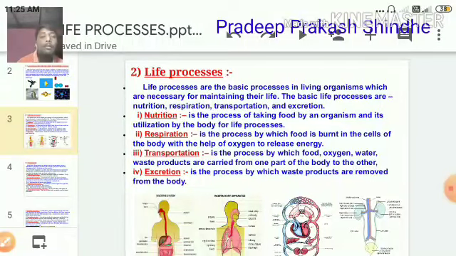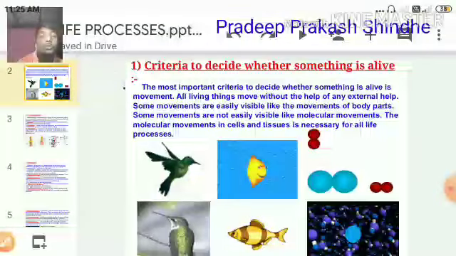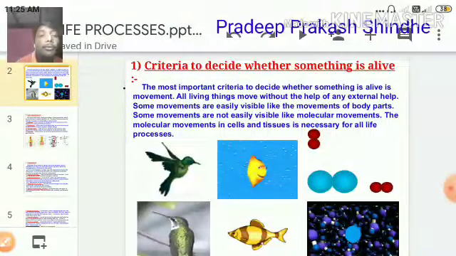Once again, I will repeat. In yesterday's class, I showed you criteria to decide whether something is alive. If you want to say something is alive, what criteria are needed? It must show movement, both internal movements and external movements.